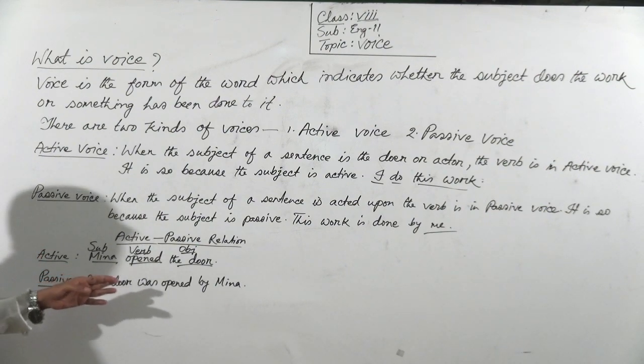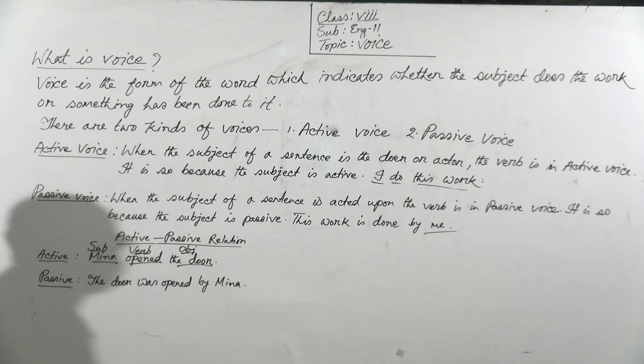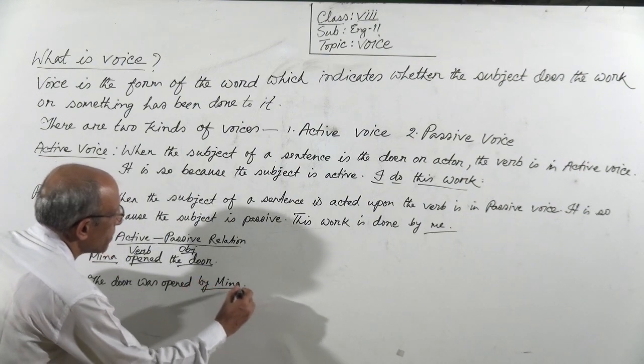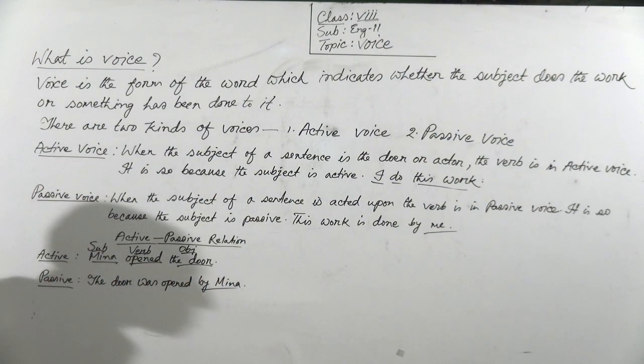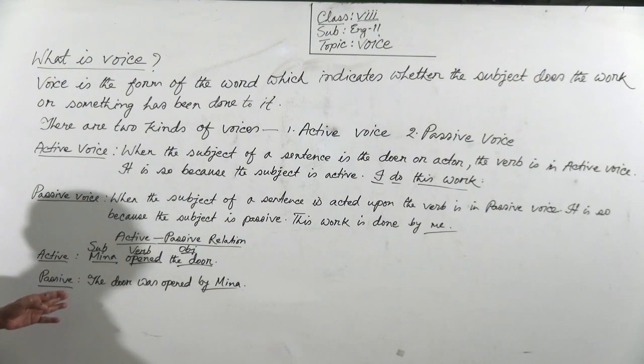Here you see, Meena is not active. This is passive. So this is called passive voice, because the subject is not active here. The subject is passive.